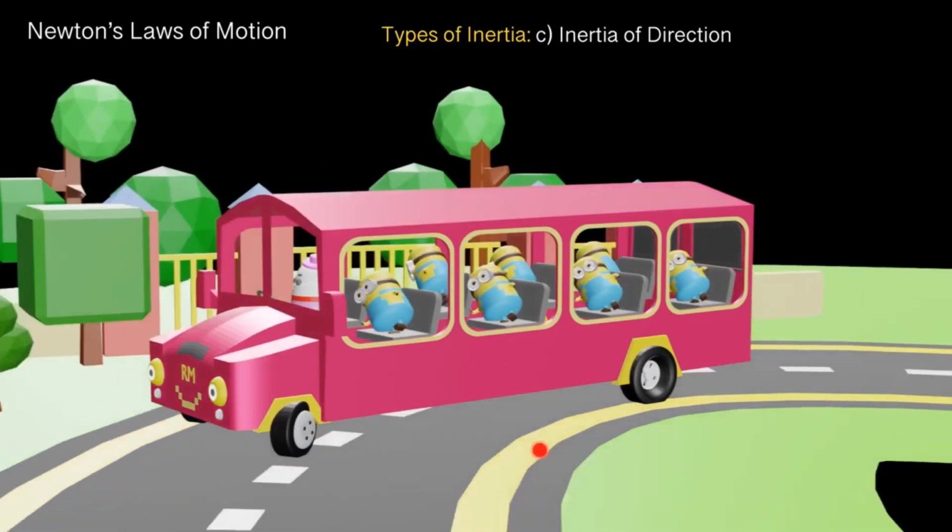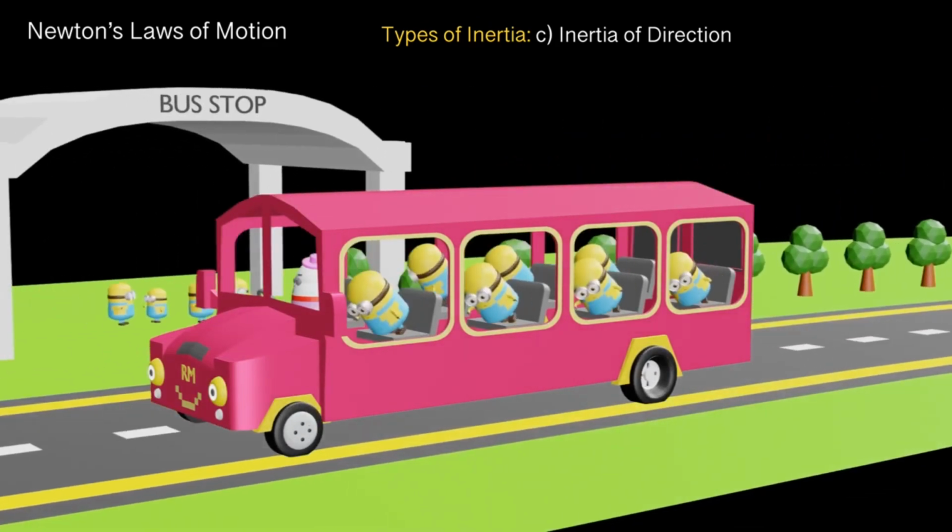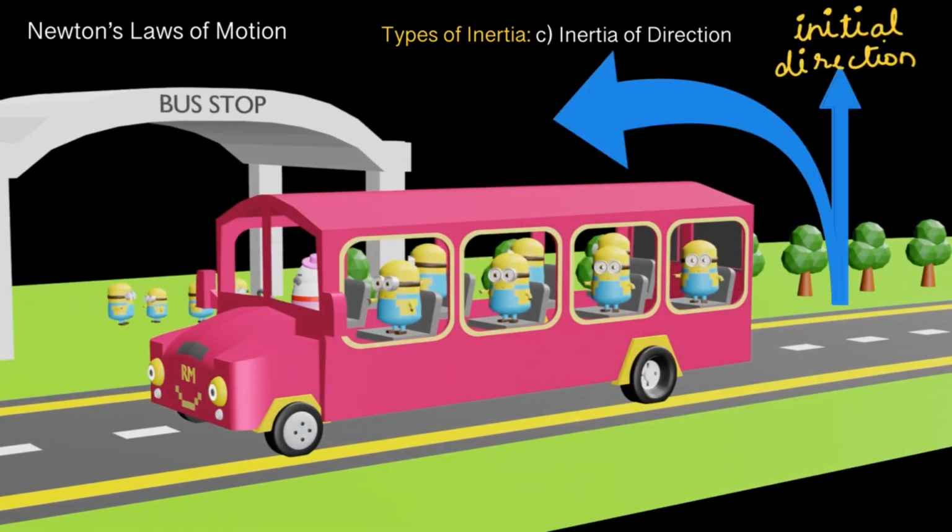See here, the bus is taking a turn. Let us understand what has happened here. The bus was going in this direction, right? So this is the direction of motion. When the turn came, the bus started to take a turn in this direction.